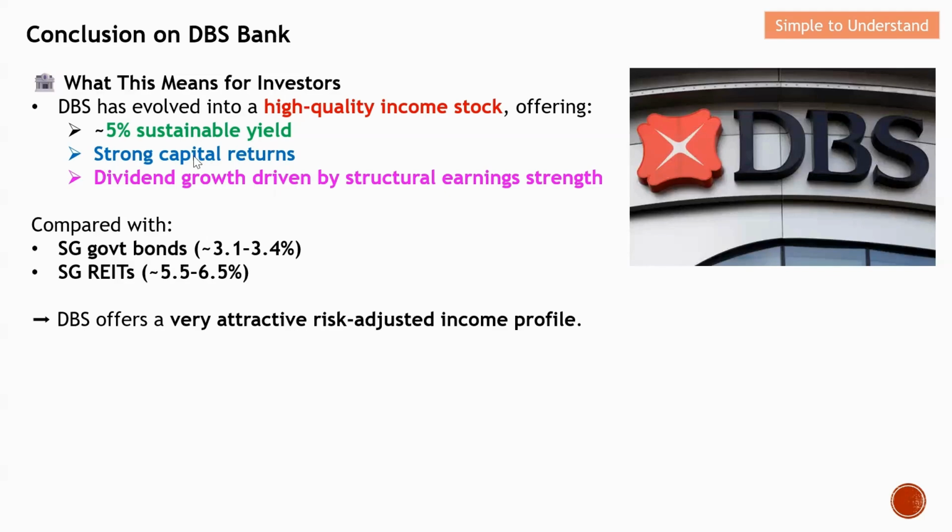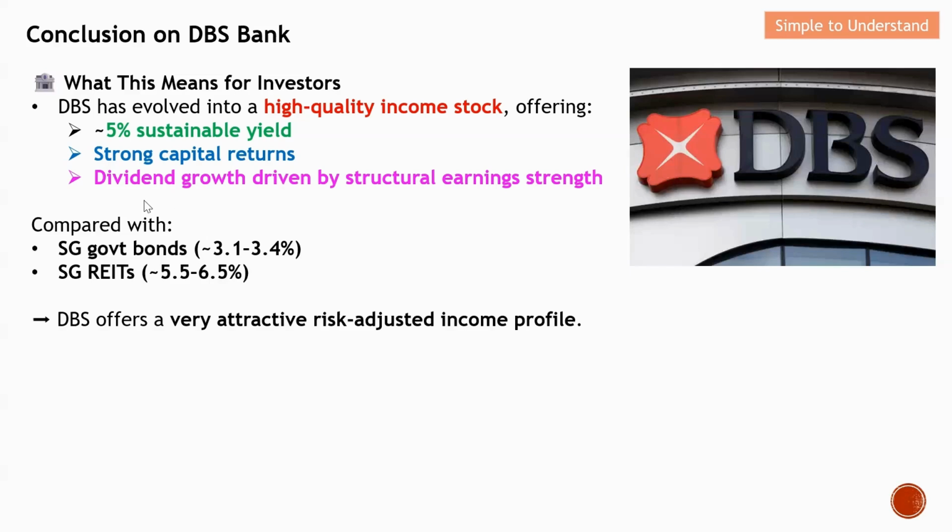Earlier, I also showed you the share price of DBS for the last 5 years, which shows strong capital returns. The dividend growth is driven by structural earnings strength. So this is why DBS Bank is still bullish for investors.